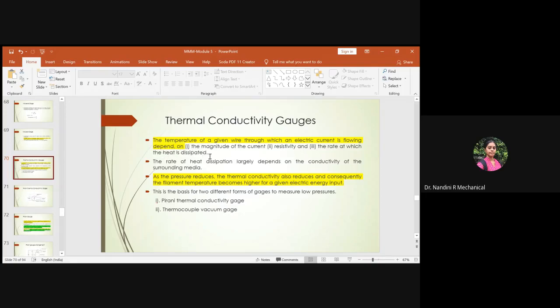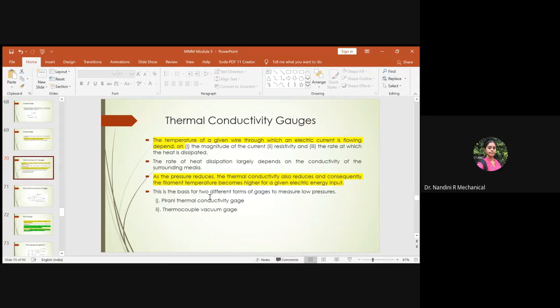So you have to consider all these factors while evaluating the temperature of a given wire based on the amount of current flowing through it. That is the thing you have to consider related to the thermal aspects. It also depends upon the pressure, and how the variation takes place, we will now come to know.